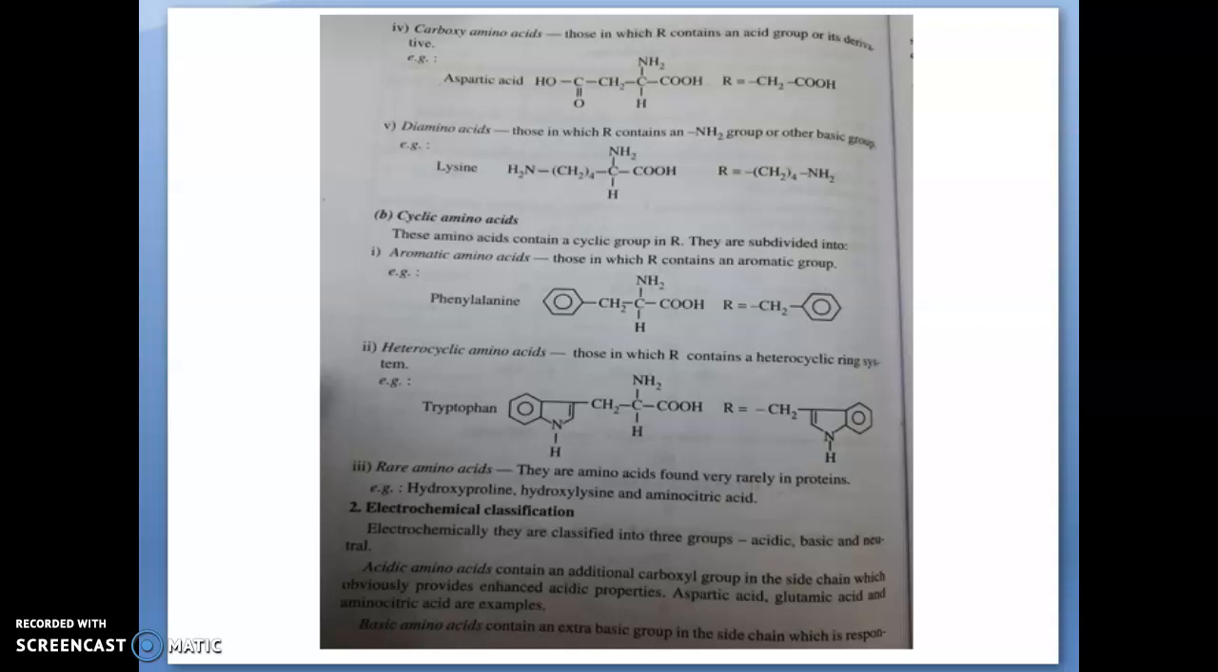And the next one is the biological classification. This biological classification is based on the physiological importance and on whether they have to be supplied to humans through diet or not. They are classified into essential and non-essential amino acids. That means these amino acids have to be supplied to the human through diet or not.